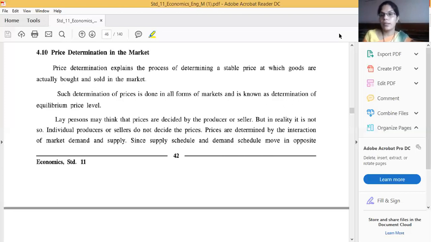Each and every student will learn what type of answer I should write, what type of answer is required, and what type of answer I have written. It's very essential. In the question paper,